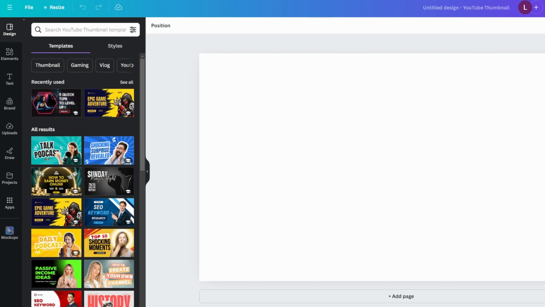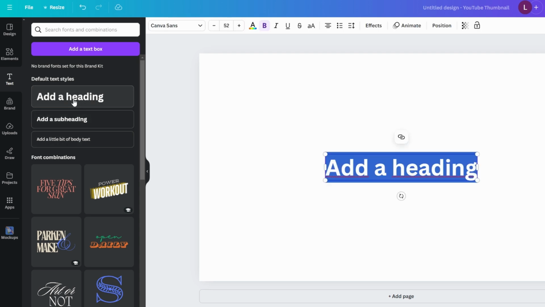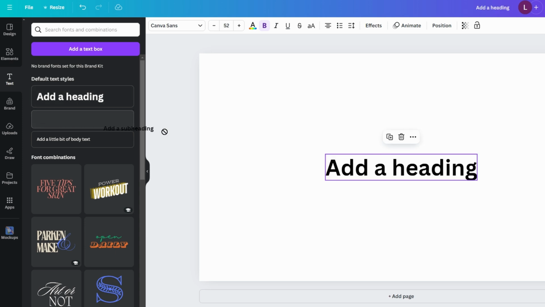In this tutorial, you'll learn how to adjust the capitalization of text in Canva, whether it's headings, subheadings, or body text. Here's a step-by-step guide. Once you're in your Canva workspace, look for the text option on the left-hand side of the screen. You can choose to add a heading, subheading, or body text by clicking on one of these options. Drag and drop them onto your canvas to position them as needed.